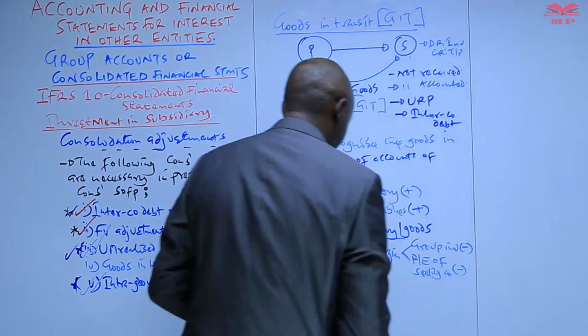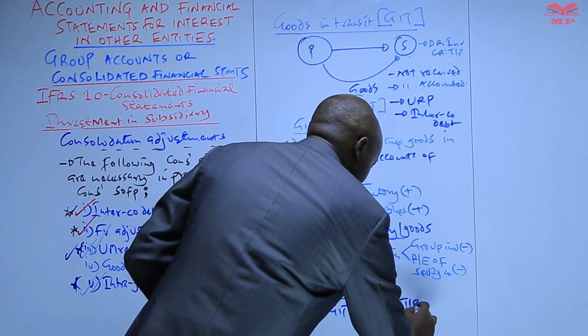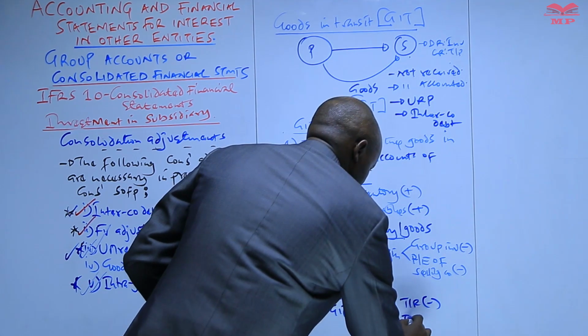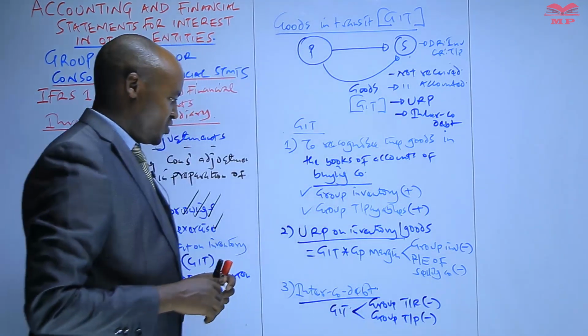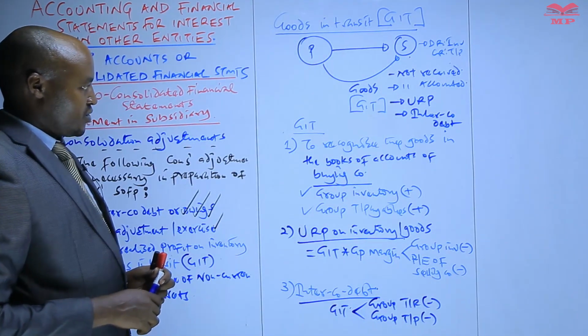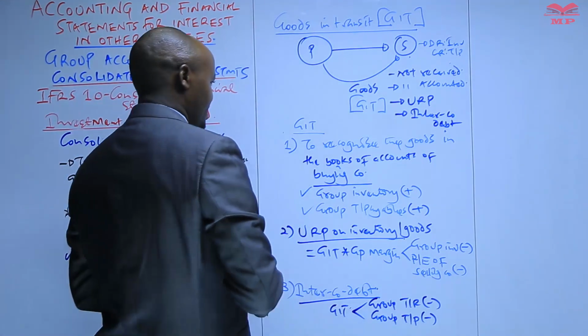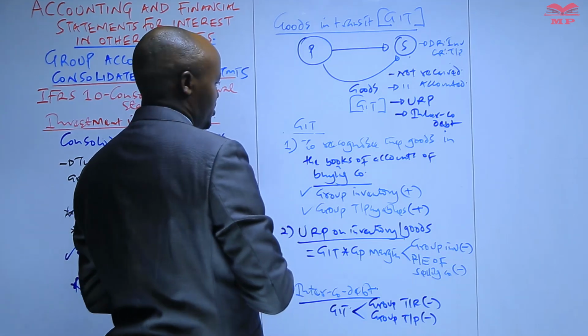Less that from the group trade receivables and also from the group trade payables, group receivables and the group trade payables. So therefore, we have those three key consolidation adjustments which are made relating to the goods in transit. Relating to the goods in what?